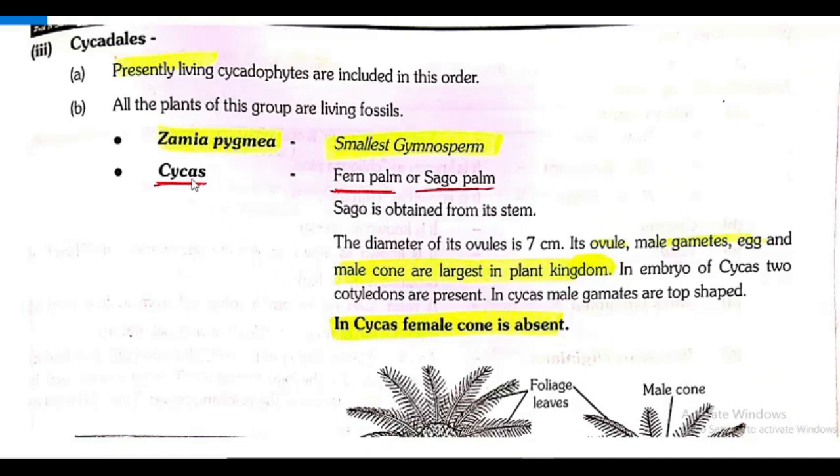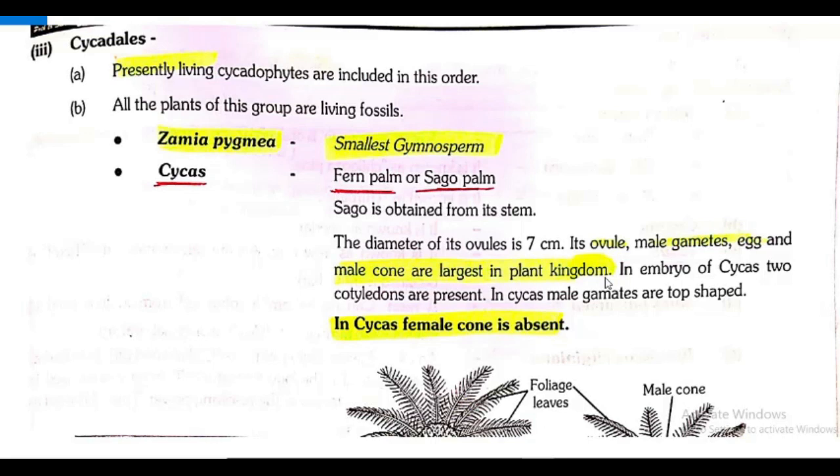And Cycas, it's also known as fern palm or sago palm. Sago is obtained from its stem. The diameter of its ovule is 7 cm. Its ovule, male gametes, egg and male cone are largest in plant kingdom. So very important, underline the point. The diameter of ovules of Cycas is 7 cm.